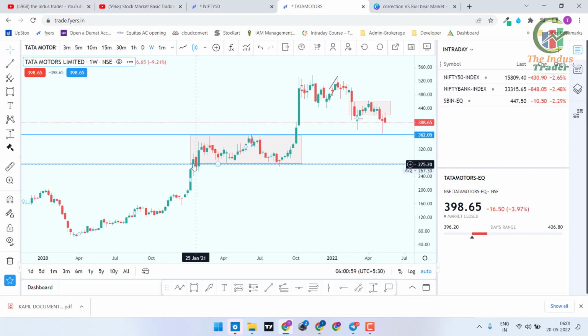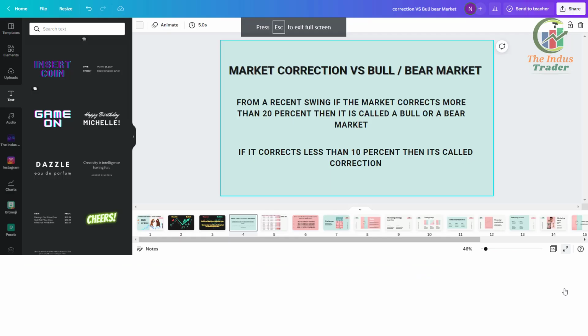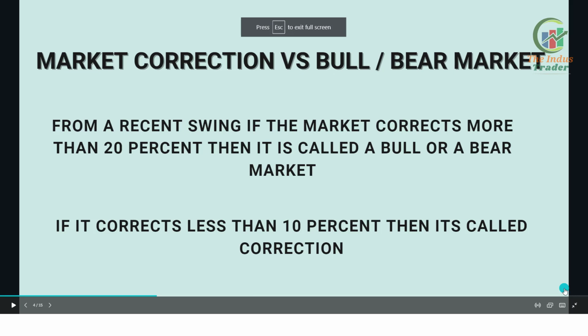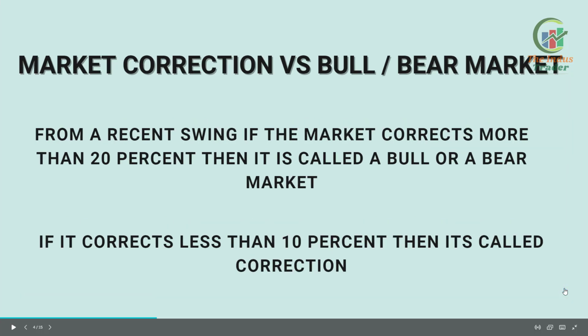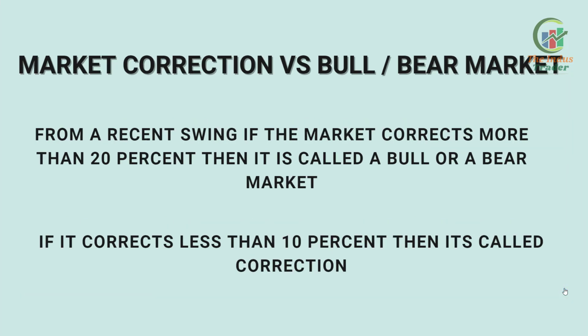And coming to here, even in 2021, almost 6, 7, 8 months, it stayed in the same range. So this is called time correction. Hope you understand. The simple thing: market correction is if the correction from the recent swing is less than or equal to 10%, then it's called a correction. More than or equal to 20% is called a bull or bear market.